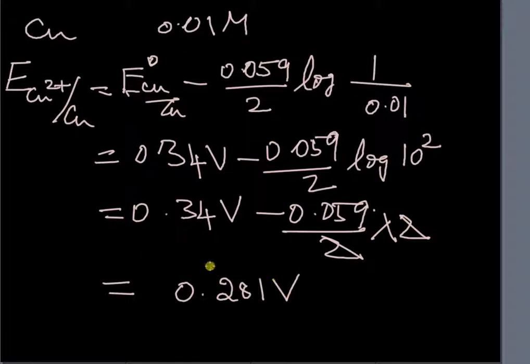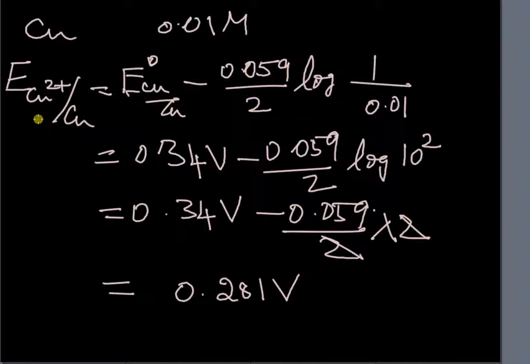So you find that the electrode potential of copper is reduced when the solution is not 1 molar but 0.01 molar. So as the concentration of the solution decreases, the electrode potential also decreases. This is what we observe in this example, and that is actually the relationship between the electrode potential and concentration. Let us work out one more problem.